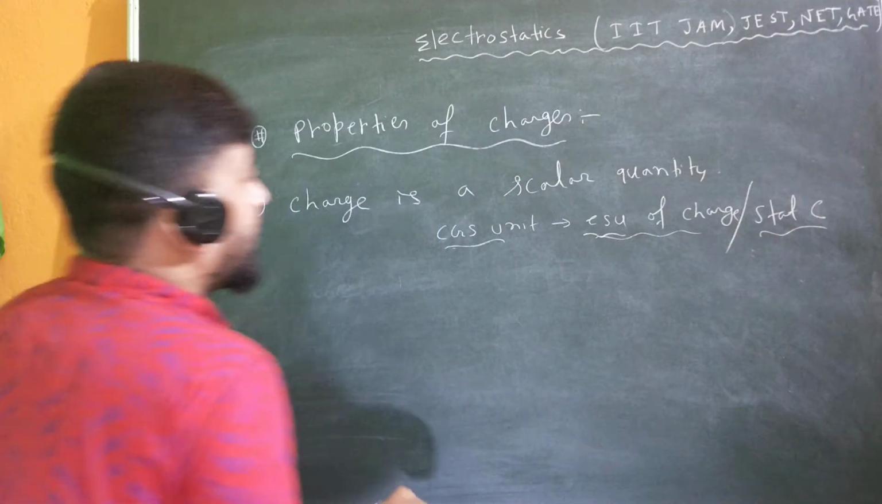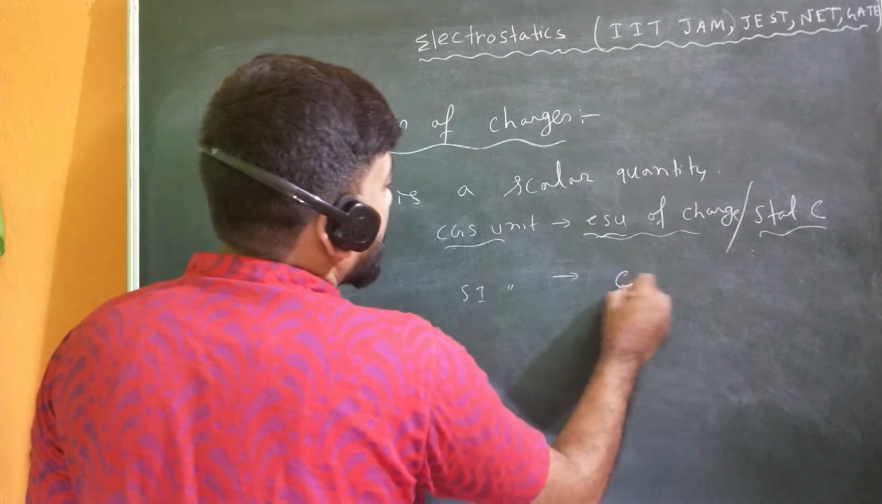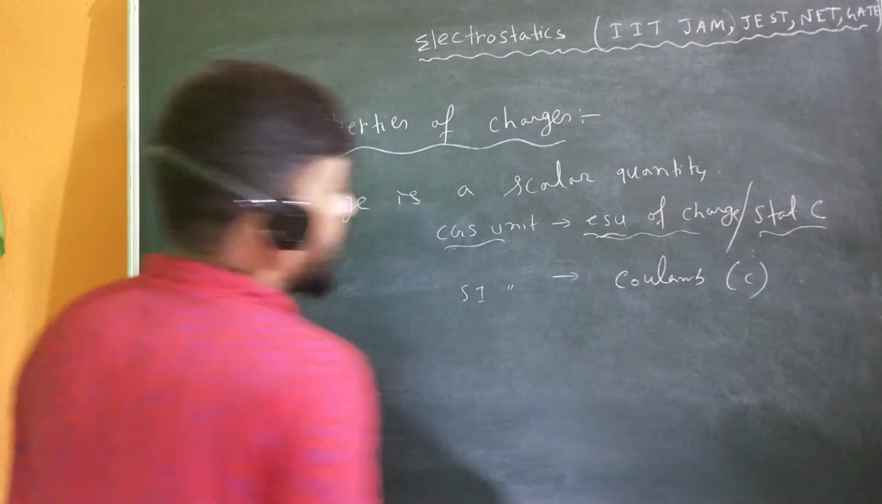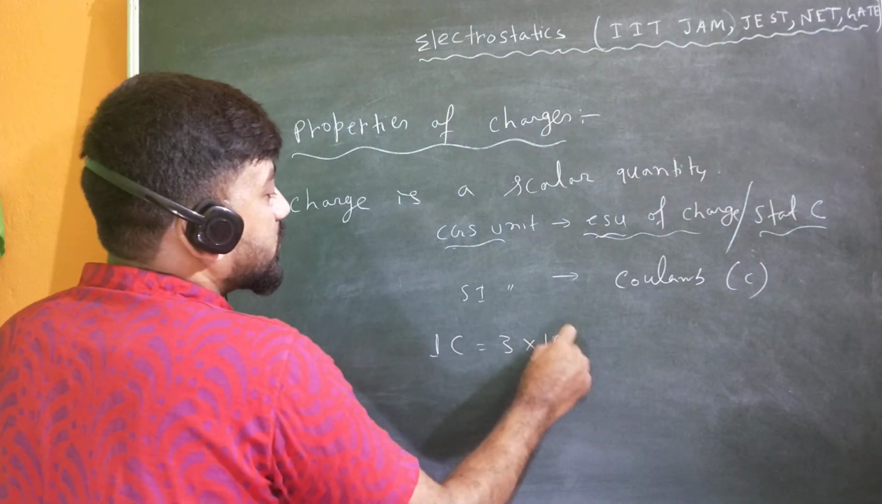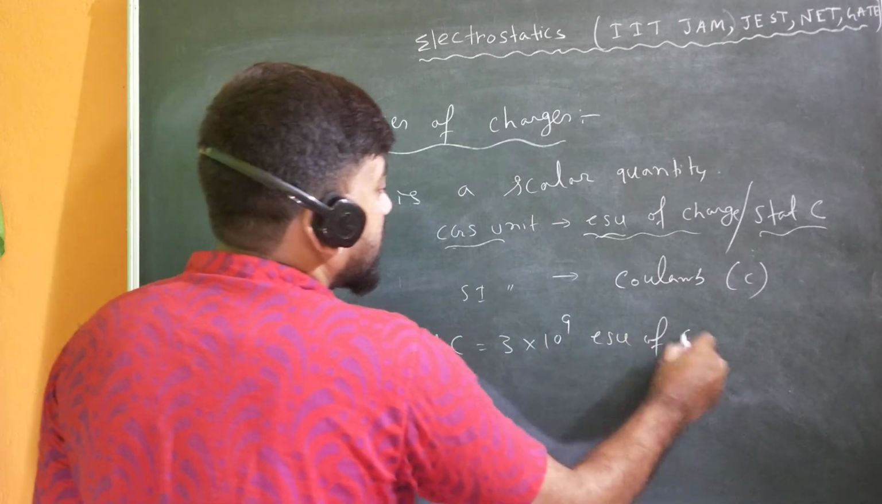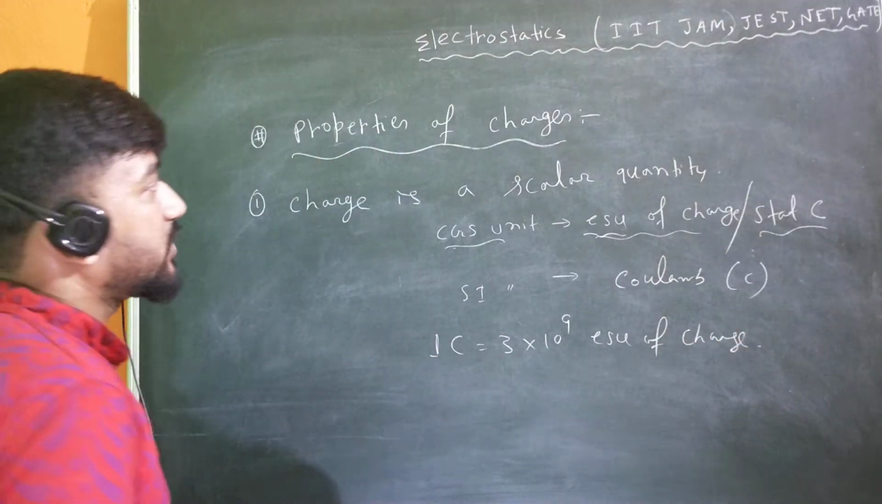And the other unit is the SI unit, and that is just the coulomb, denoted as C, and there is a relation between these: 1 coulomb is equal to 3 into 10 to the power 9 ESU of charge. So you have to remember this, this is very basic. So this is the first property of charge.